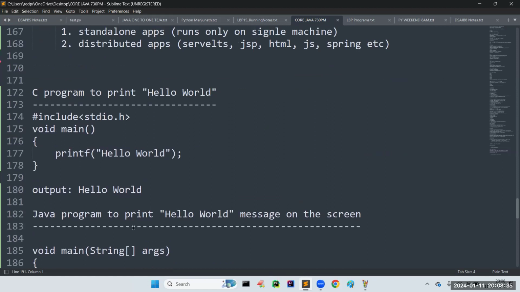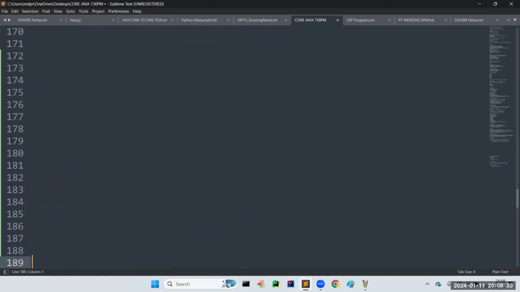This Java program we have to explore. But meanwhile, there is one concept called number systems. Everyone should understand the meaning of number systems. In short form, I can use the word NS, meaning number systems.